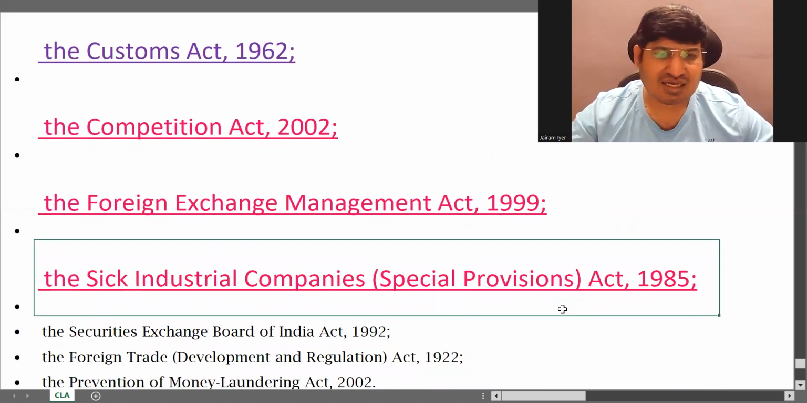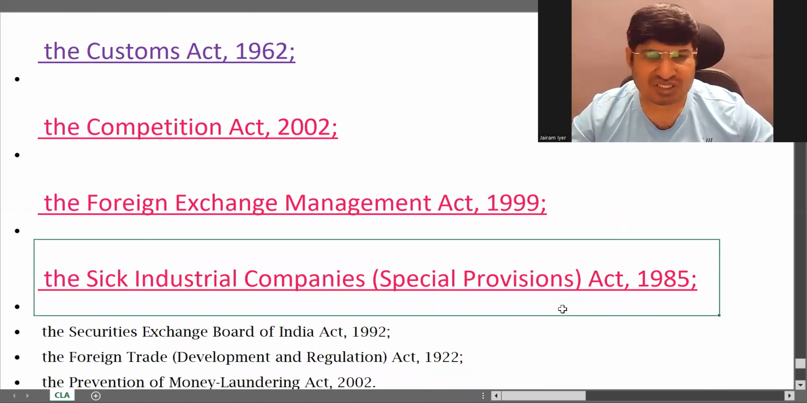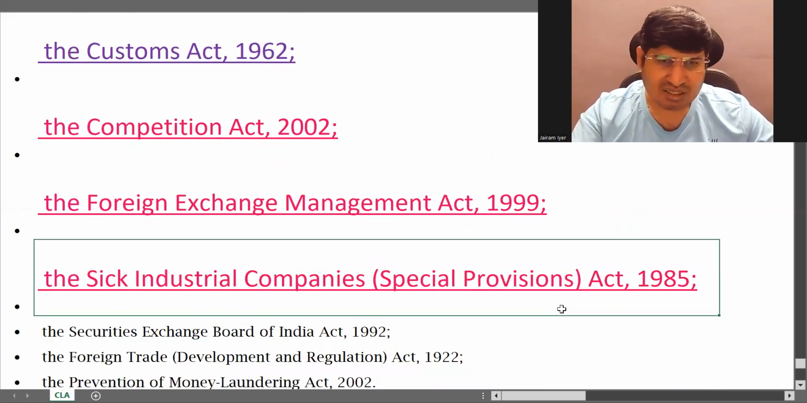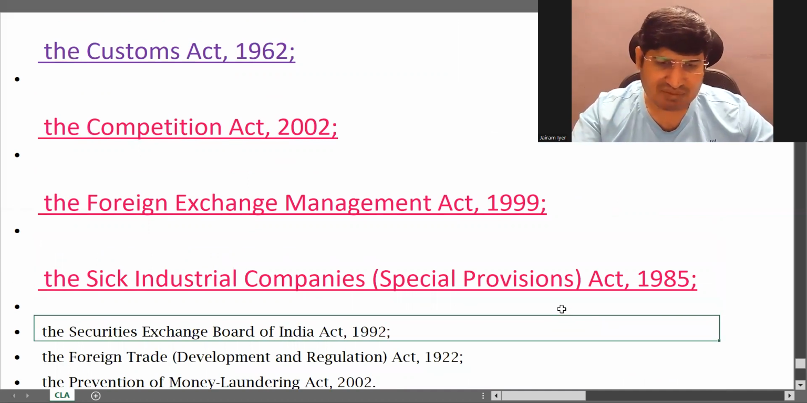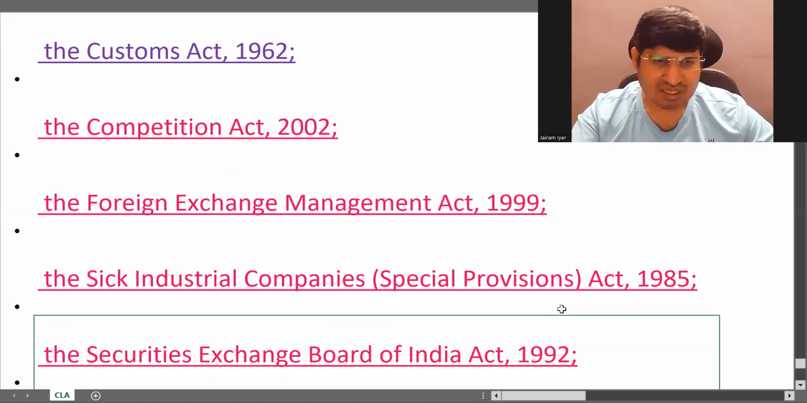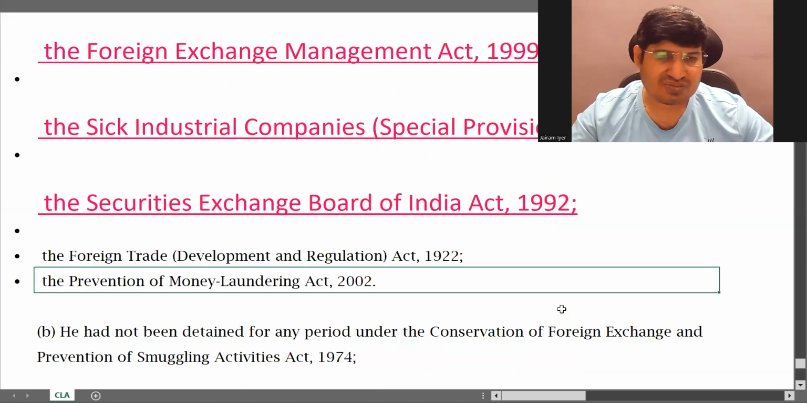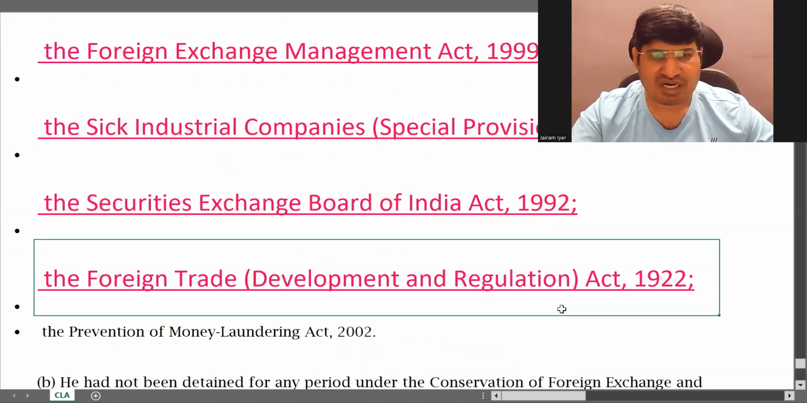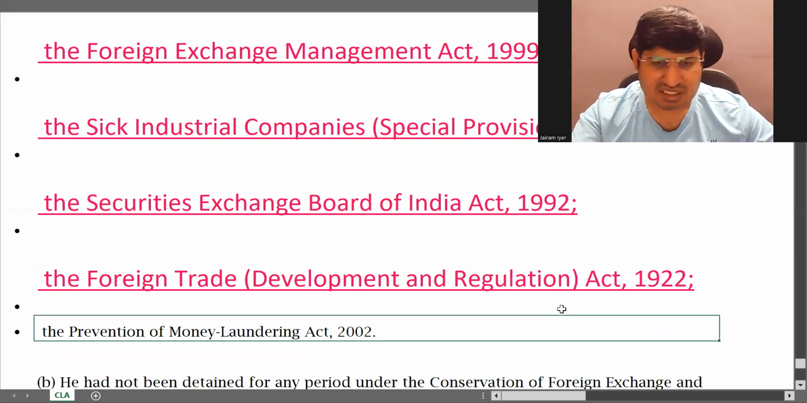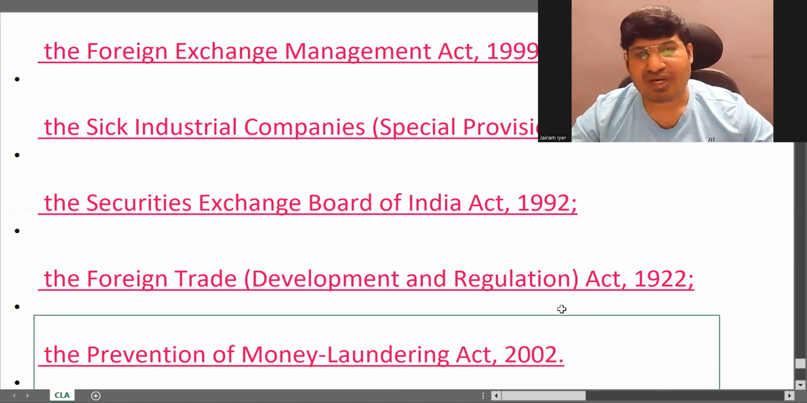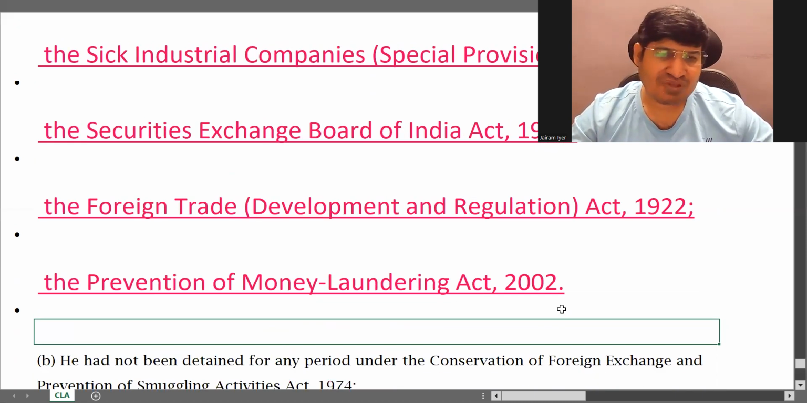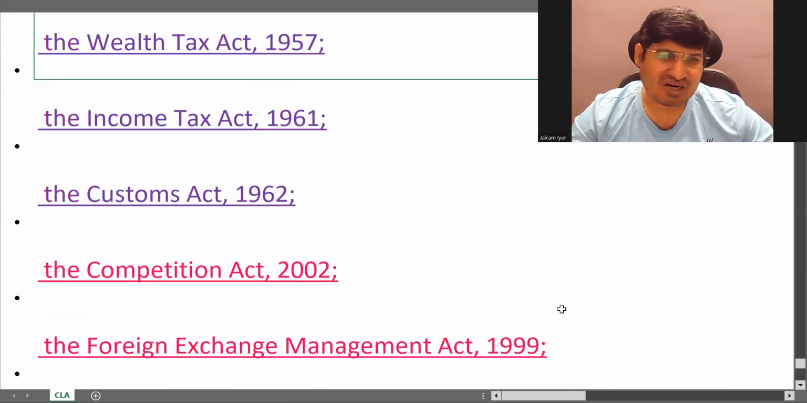This is SICA, Sick Industrial Companies Special Provisions Act. SEBI Act, we've talked about SEBI many times. Okay, in final you will study a bit more about SEBI. This is SEBI Act. This is Foreign Trade Development and Regulation Act, and this is PMLA, Prevention of Money Laundering Act. Okay, so all these definitely you need not remember.